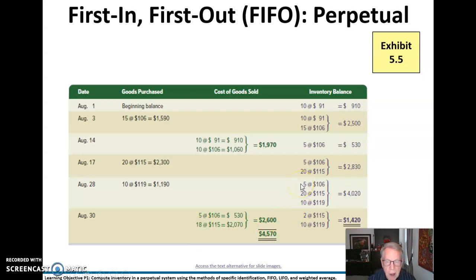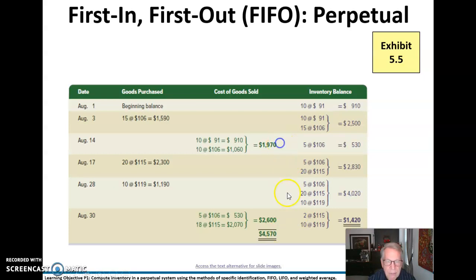We'll take this 5 from this row here, and we'll take 18 from this row here. That leaves us 2 units from this second row here, and all of the bottom row here, for a total of 1420.